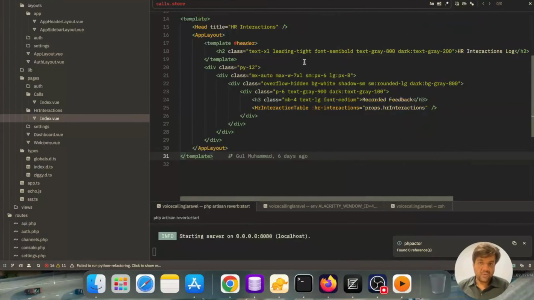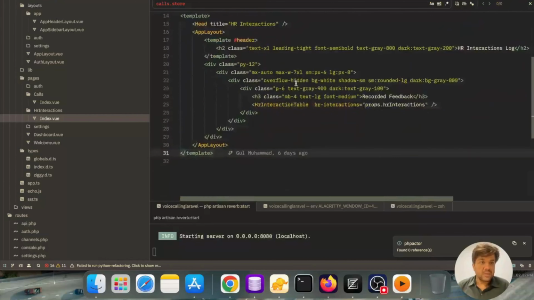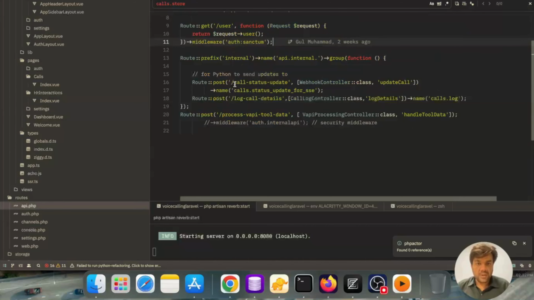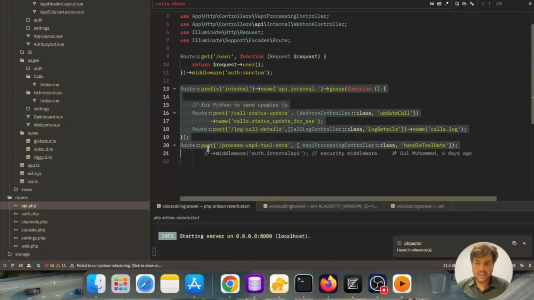But if I get good feedback, I need your support for all this work. This is the ZED editor, my favorite editor for coding nowadays. These are the API endpoints, call status updates and log call details, which are hit from the Python side.